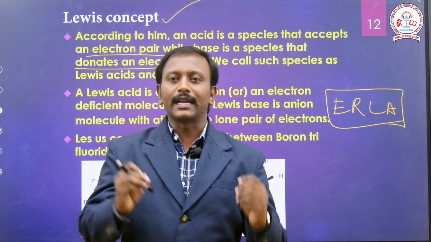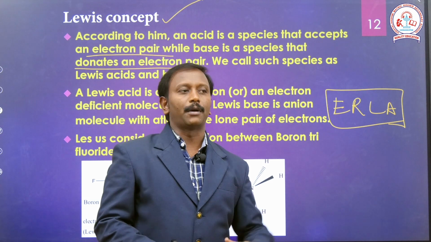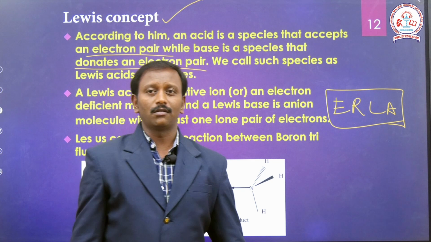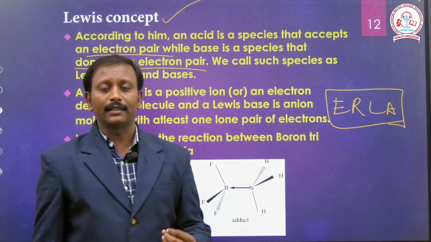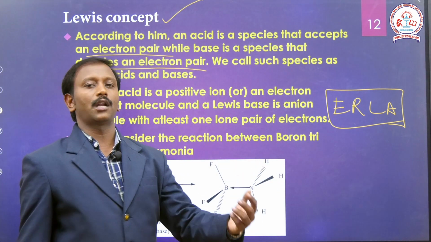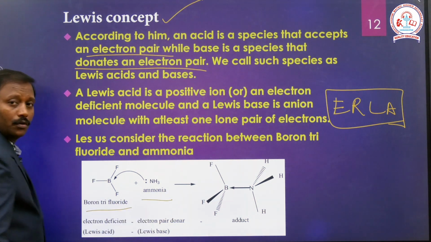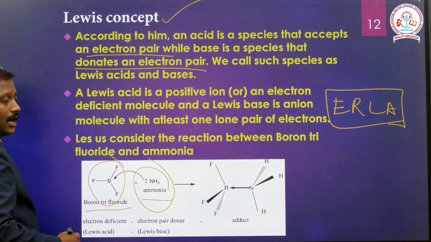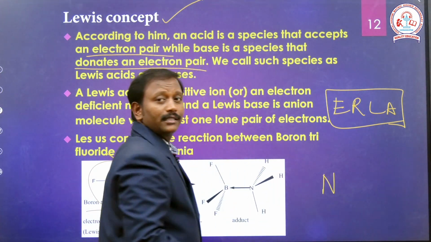Any substance which receives a pair of electrons from other elements or other compounds is called a Lewis acid. Whichever compound donates a pair of electrons is called a Lewis base. You see here boron trifluoride and ammonia, two compounds. Boron trifluoride is there and ammonia is there. In ammonia, the valence of nitrogen is 5.